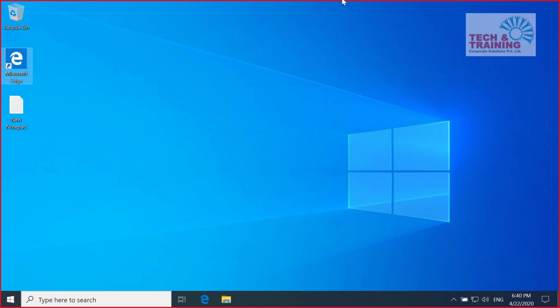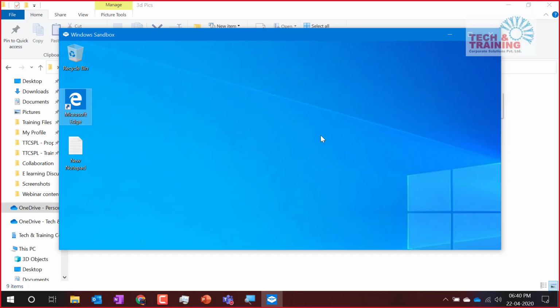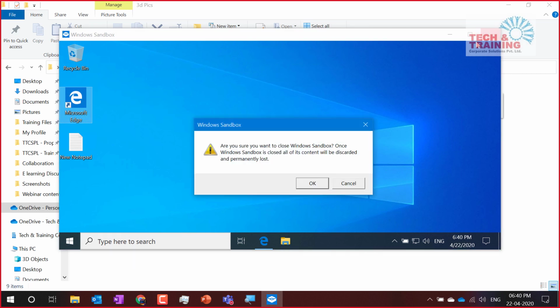Now what happens here is, I have created this file. What I'm going to do is close this sandbox. That file, new notepad, is there. I'm going to close. It says, are you sure you want to close sandbox?